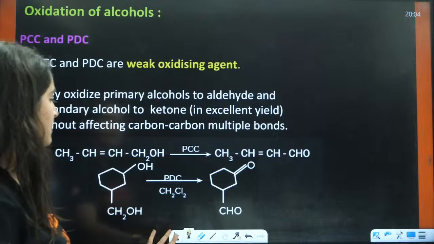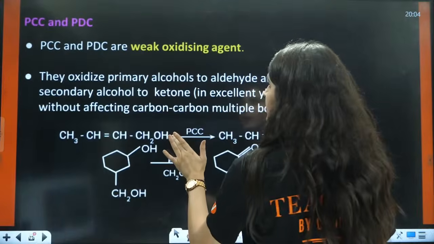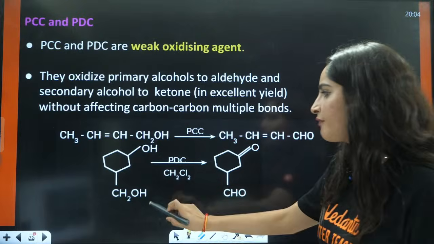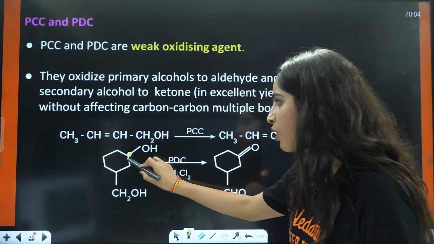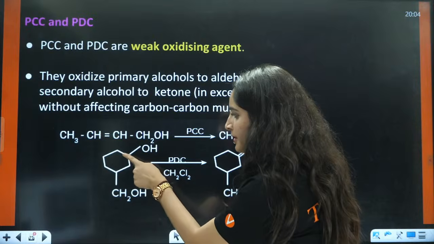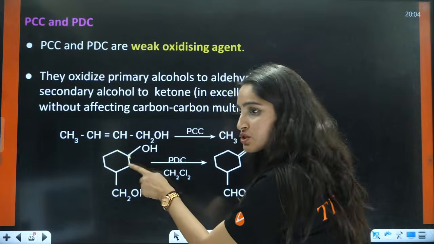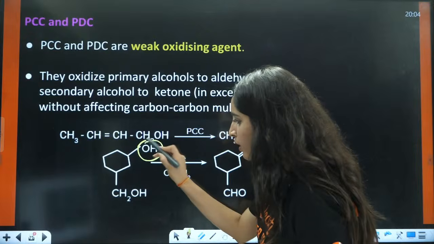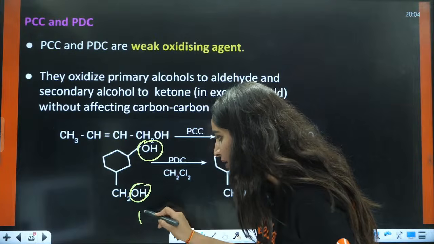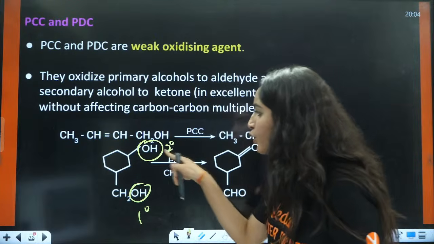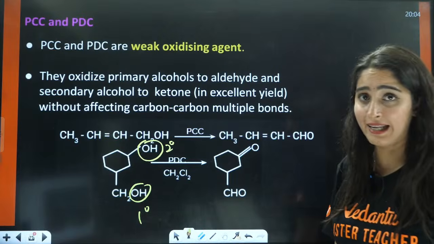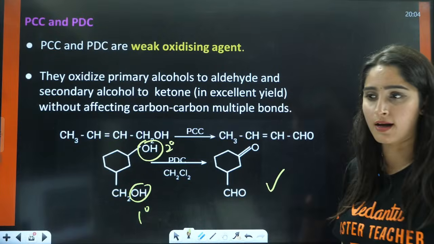Now, next is how they behave. As you can see, PCC, PDC are weak oxidizing agents. This carbon is basically 2 degree, because here the carbon is connected to 2 more carbons. So it is a 2 degree alcohol. What about this one? Here carbon is connected to only 1 carbon. This is 1 degree, this is 2 degree. 2 degree will be converted to ketone. 1 degree will be converted to aldehyde. So that becomes your correct answer.